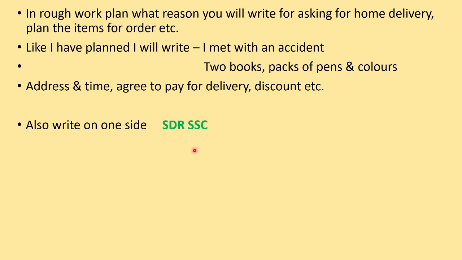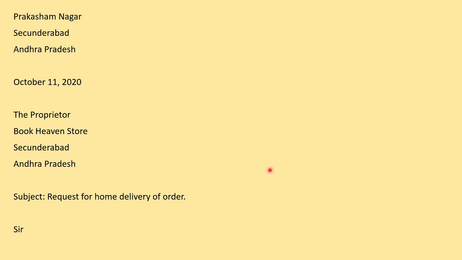Just write on one side of your answer sheet SDRSSC, because mostly students forget the date and subject. So like this, you won't forget it. And from these 6 things, even if one thing is missing, your half mark will go. Now this is the format. So Prakasham Nagar, Sikandrabad, Andhra Pradesh, this is given. The date you will write. Then proprietor. So obviously you have to write it to Book Heaven Store. It's not given, so it is proprietor.